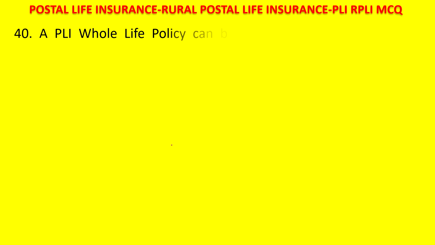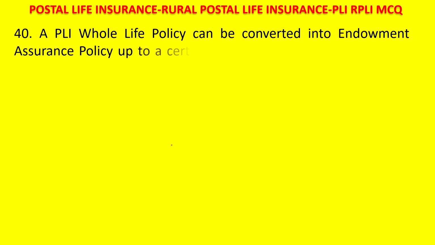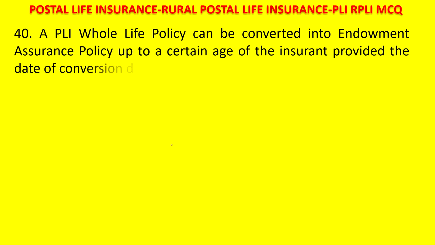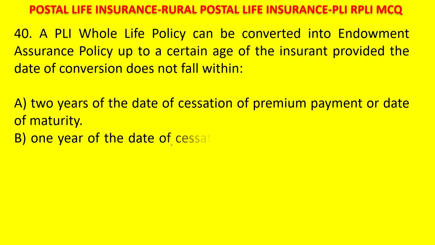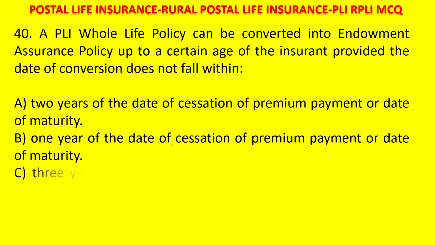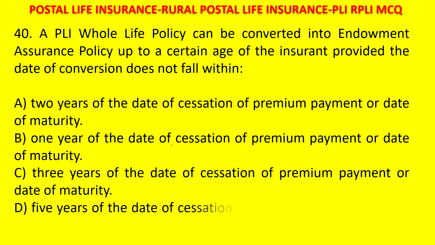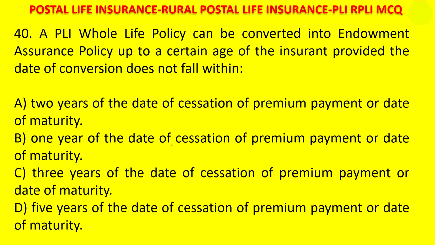Next question. A PLI whole life policy can be converted into endowment assurance policy up to a certain age of insurance, provided the date of conversion does not fall within 2 years of the date of cessation of premium payment or date of maturity, 1 year of date of cessation of premium payment or date of maturity, 3 years, or 5 years. Your time starts now. For conversion of a whole life policy into endowment, that can be done within 1 year of the date of cessation of premium payment or date of maturity. Just before maturity age, it can be done.